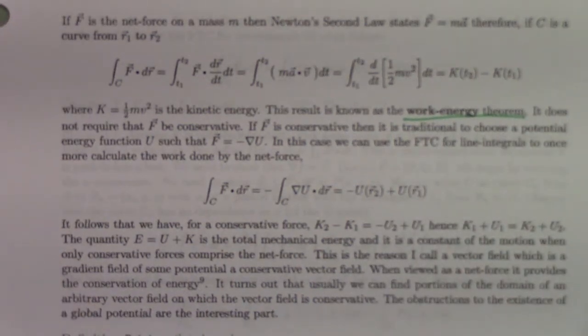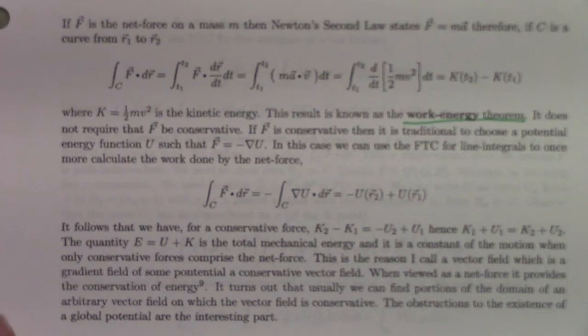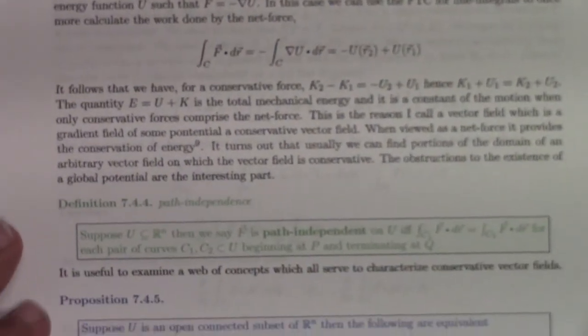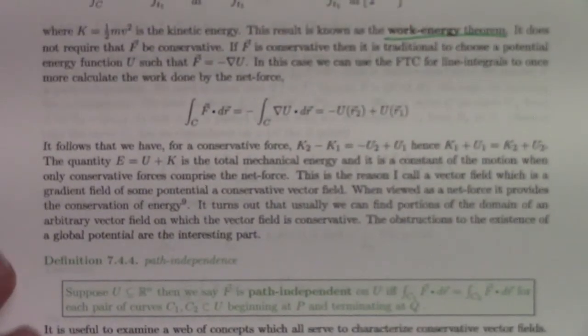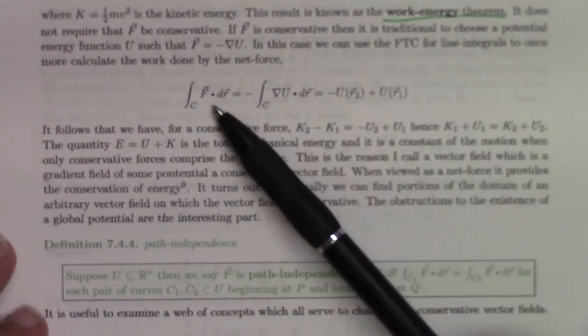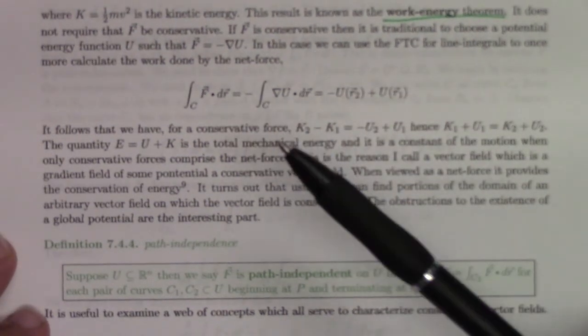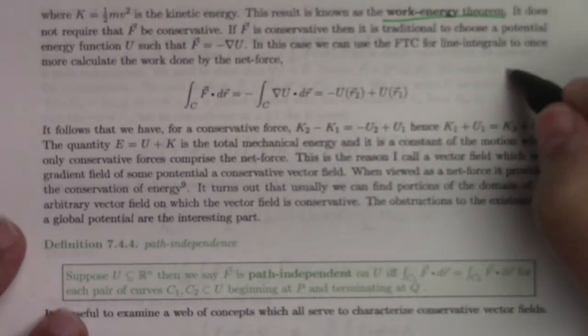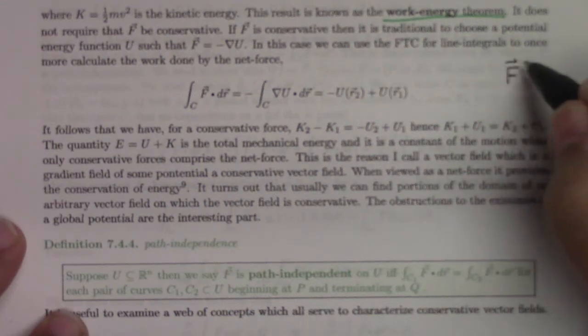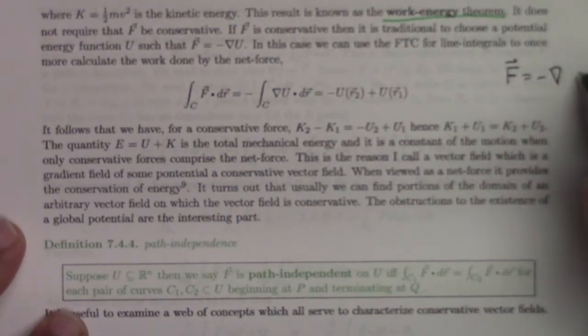However, if the function is conservative, then we get to say more. Because if the function is conservative, then we get this additional calculation for the integral of F dot dr. And by the way, in physics, we put a minus. F is equal to minus the gradient of the potential energy function, which I'll use a big U for here. U equals potential energy.